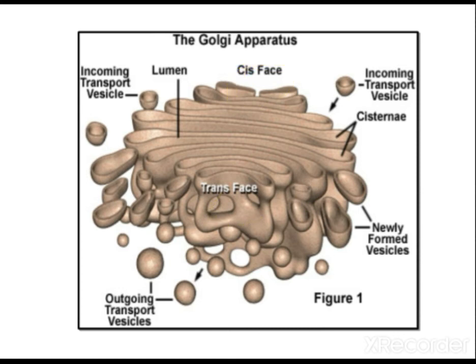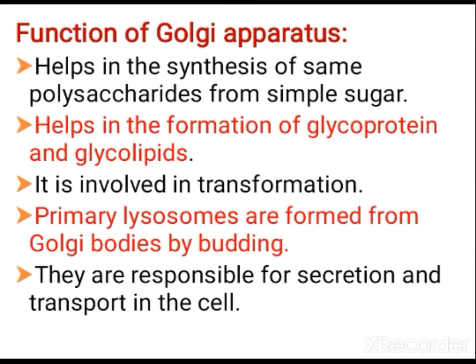Through one surface the substances formed come inside. That one you call the cis phase, the forming phase, and the trans phase is the maturing phase.